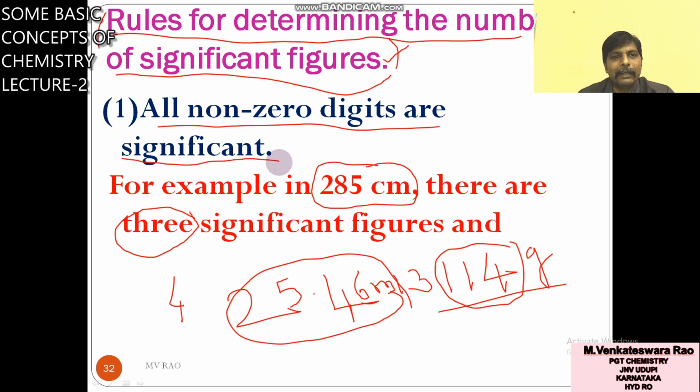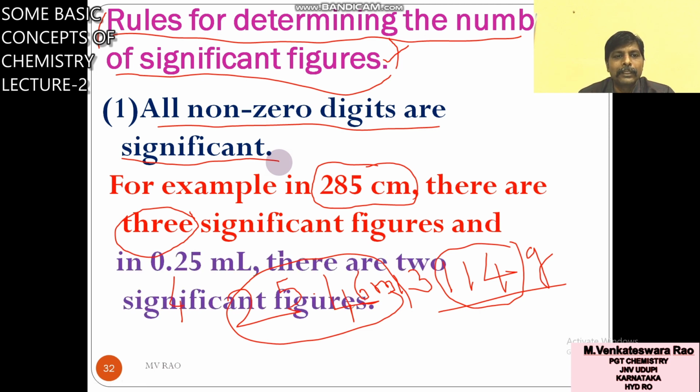Remember, I will ask after completion of 5 rules. Now one more example. In 0.25 ml, there are 2 significant figures. Here the non-zero digits are only 2, so there are 2 significant figures.